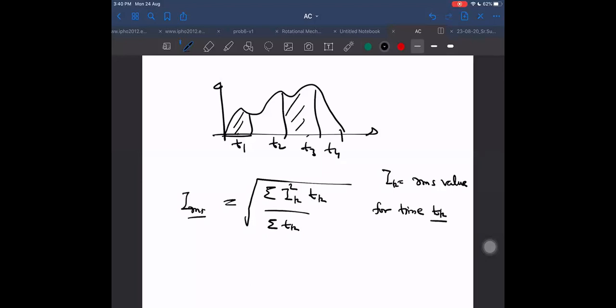And what is tk here? Tk is some kth time interval. In general, we can write this formula.